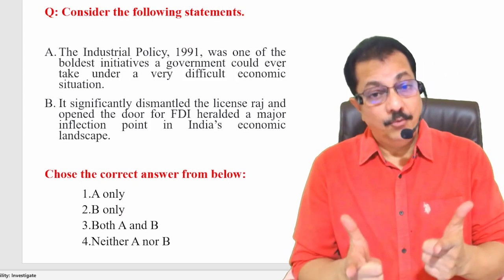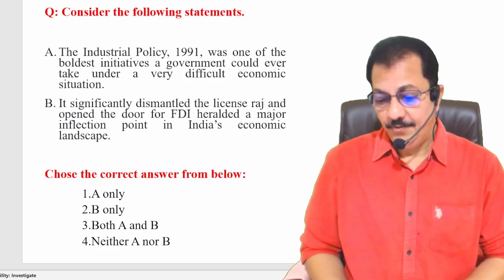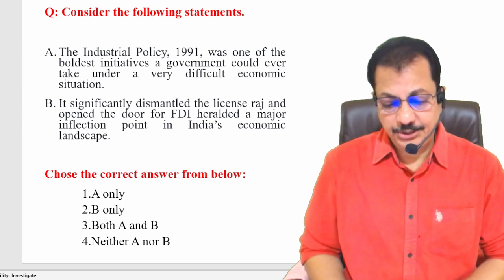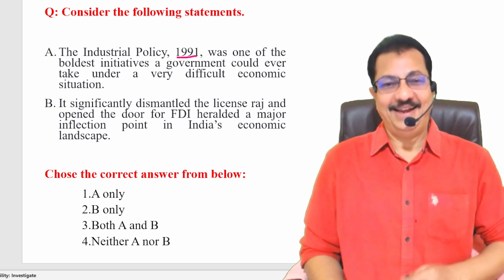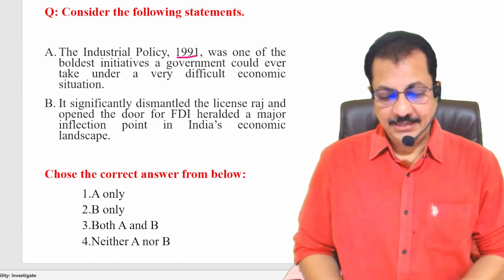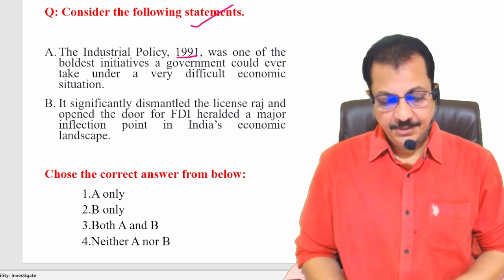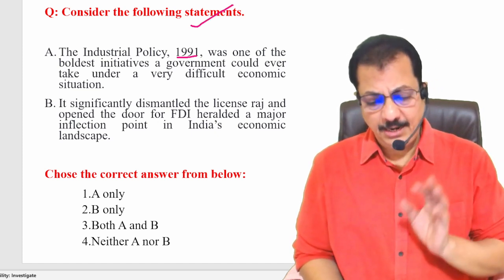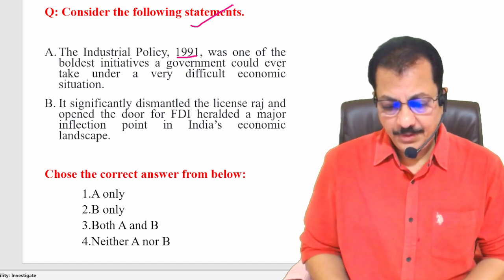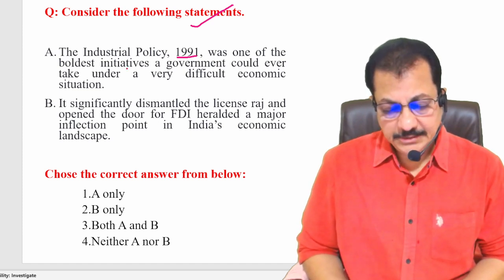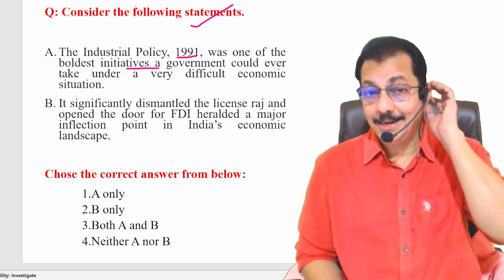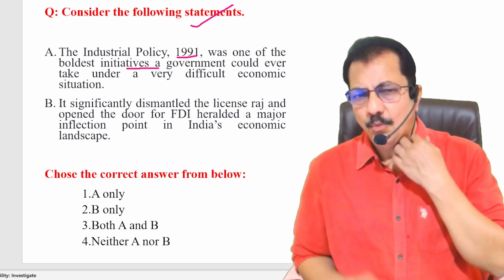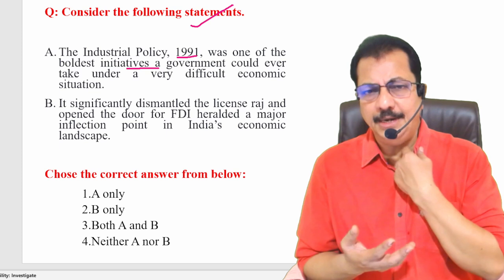Next one, we have another question, and this question is related to the industrial policy of 1991. Is that okay? Consider the following statements. The industrial policy of 1991 was one of the boldest initiatives. Yes or no? We have discussed the 1991 reforms. What was the economic situation of India?